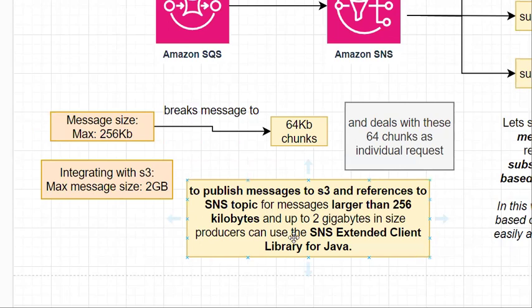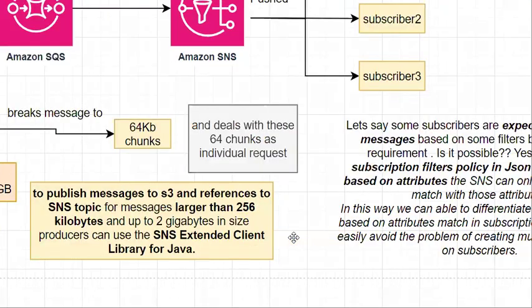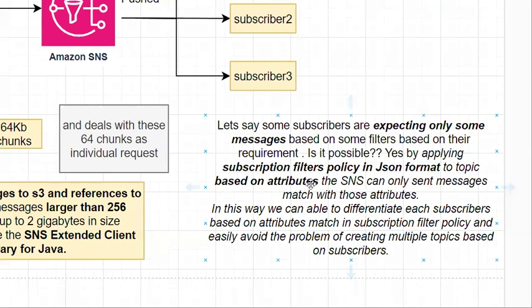And one more important point: let's say some subscribers in my SNS topic require only some amount of data, not all the data. Then we have an option, that is the subscriber filter policy. By using it, we can filter exactly the messages which are published to my SNS topic.